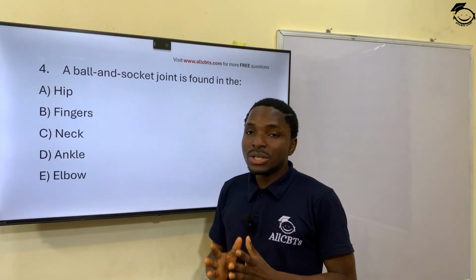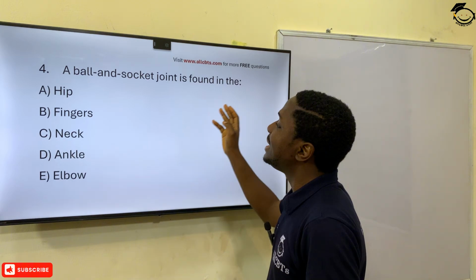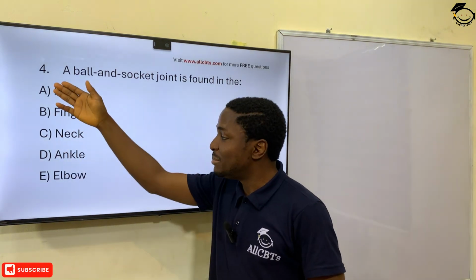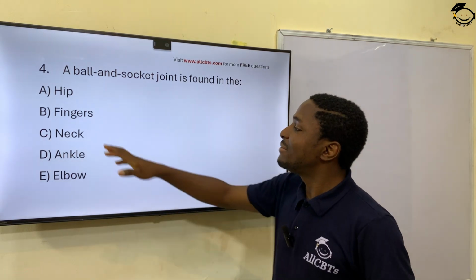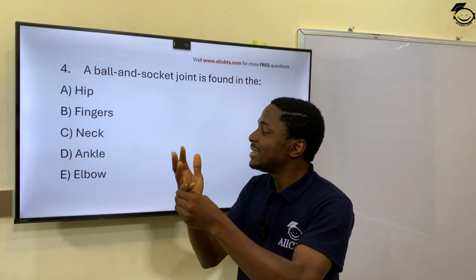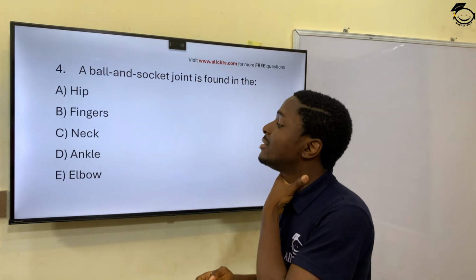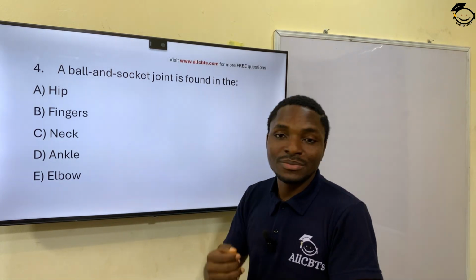All right? Question 4. A ball and socket joint is found in what part of the body? Which of these parts do you have the ball and socket joints? We have hip, which is here. You have the fingers. You have your neck, ankle, and then elbow.